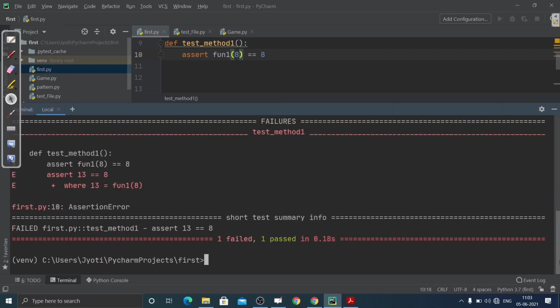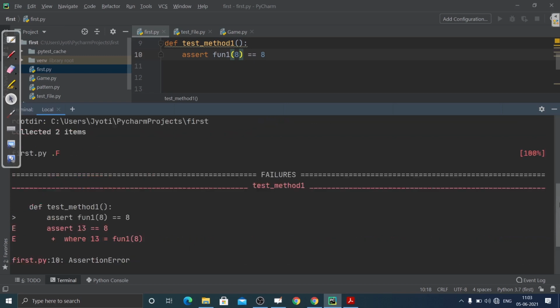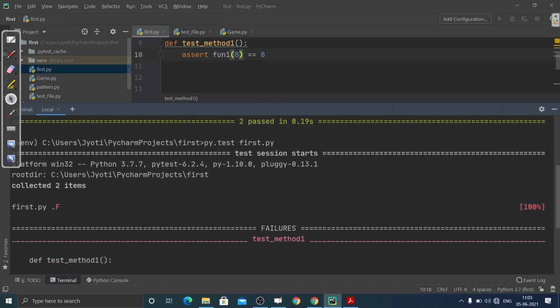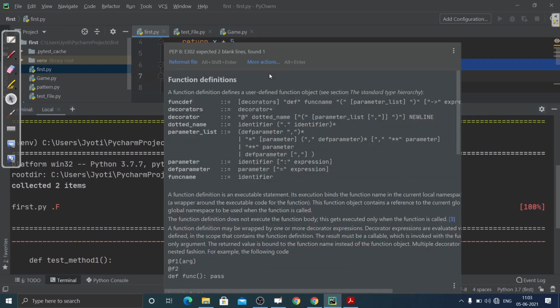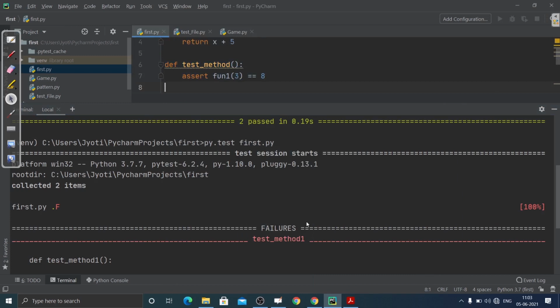And this one passed is telling you about this one, the test method that is correct. And this you can see, dot, then F for failure. What does that mean? It means the first test case passed, that's why it is green, and the second test case has failed, so it is showing you F.